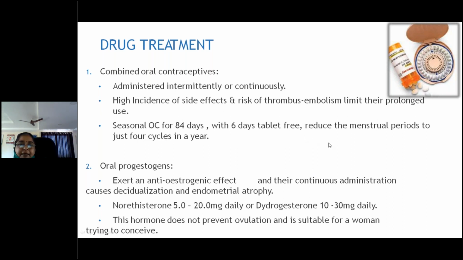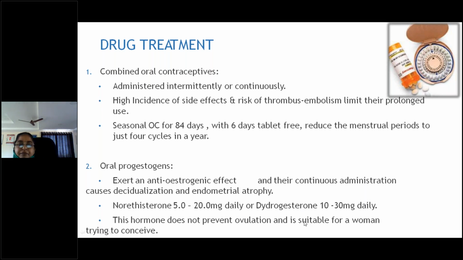And a 6-day free period reduces the menstrual periods to just 4 cycles in a year, instead of 12 cycles in a year. You can reduce the number of cycles also. And oral progesterones, already I told you, they exert an anti-estrogenic effect.